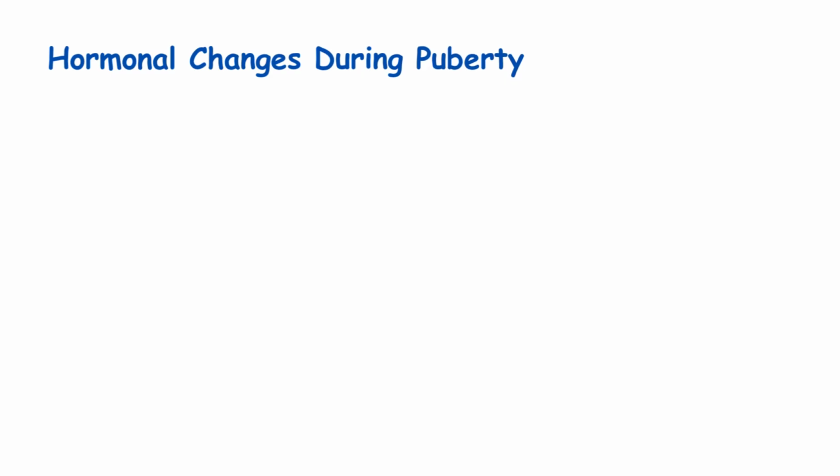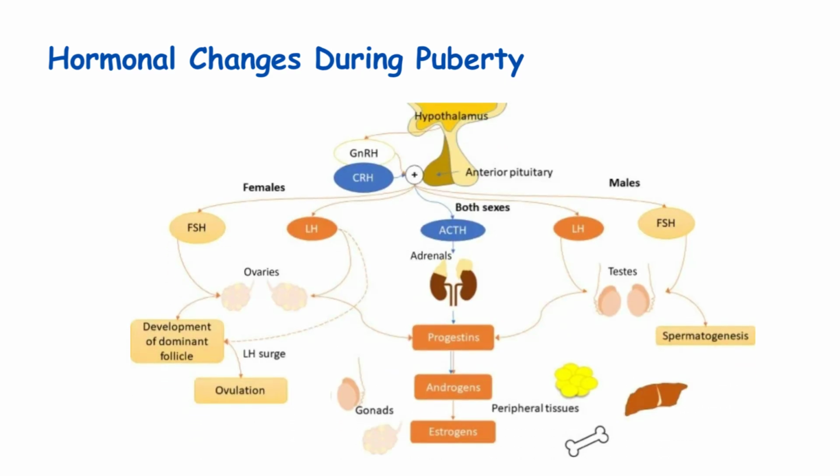But something amazing happens between 8 to 9 years of age. GnRH starts being secreted in a pulsatile manner. This means it's released in pulses, not continuously. This pulsatile secretion is the key. It's like turning on a switch. When GnRH is released, it stimulates FSH and LH. And when FSH and LH increase, they trigger follicular growth and steroidogenesis in the ovary. Steroidogenesis means production of sex hormones, mainly estrogen.